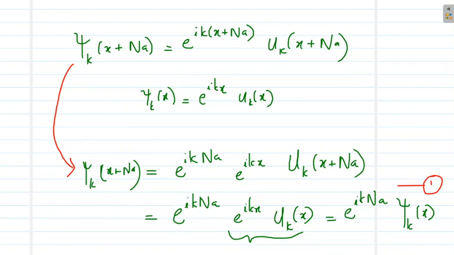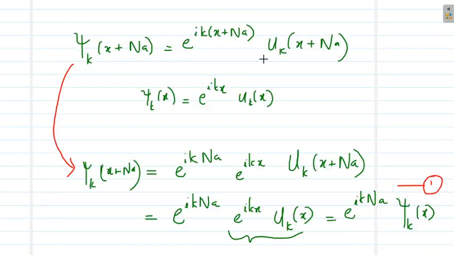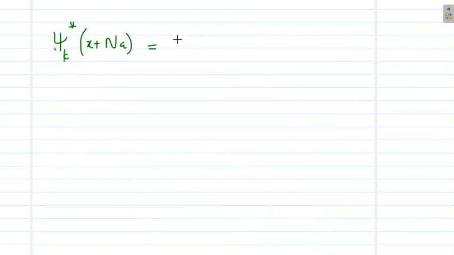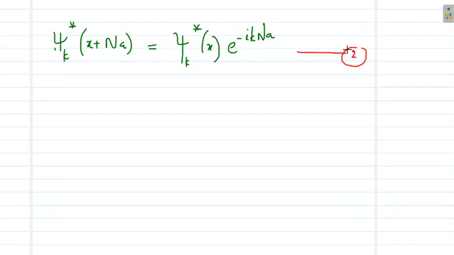Now what will be the complex conjugate of equation 1? Let me take psi k star of x plus na. It will be psi k star of x into e raised to minus ikna. So this is our equation number 2. The complex conjugate of equation 1 is the equation number 2.